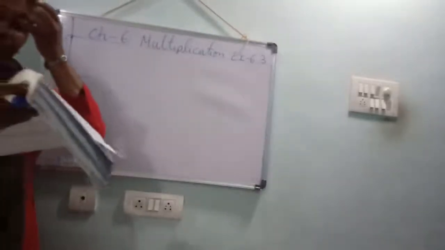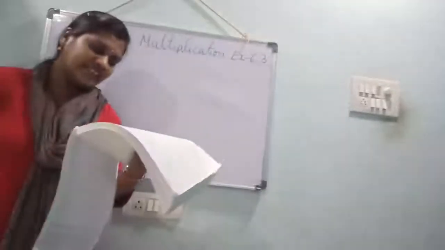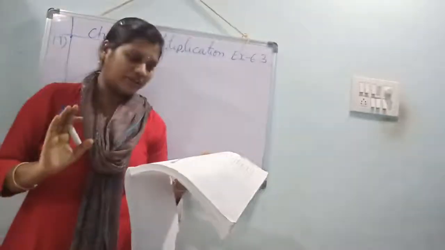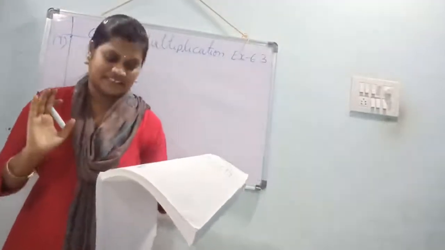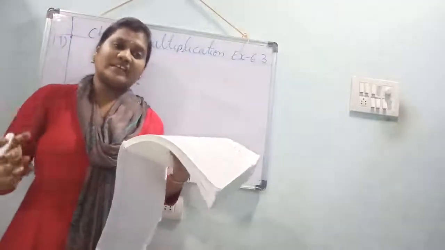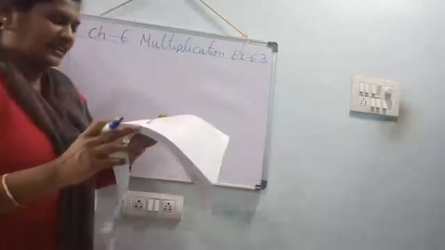Her score in science is double of that in maths. How many marks did Nisha score in science? See, Nisha scored 45 marks in maths. Her score in science is double of that in maths. Understood? How many marks did Nisha score in science?